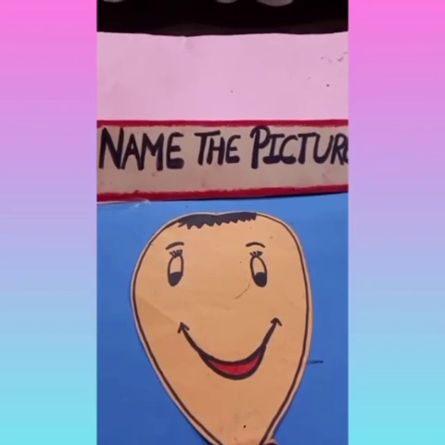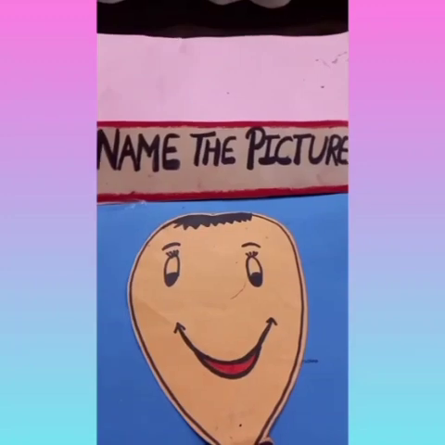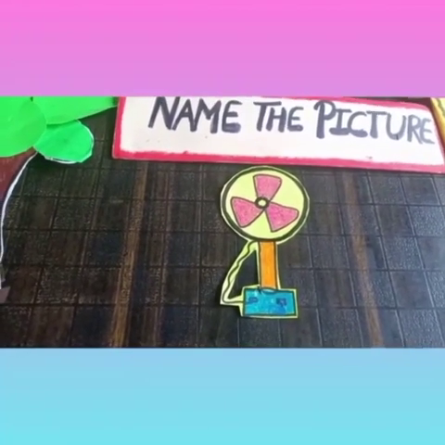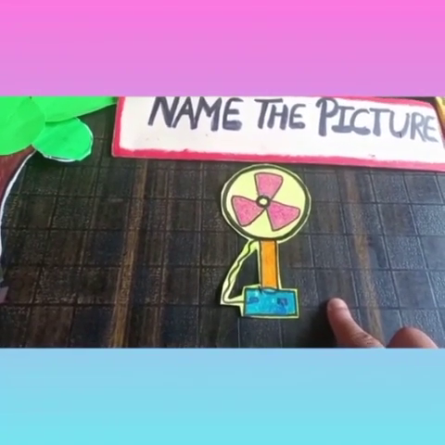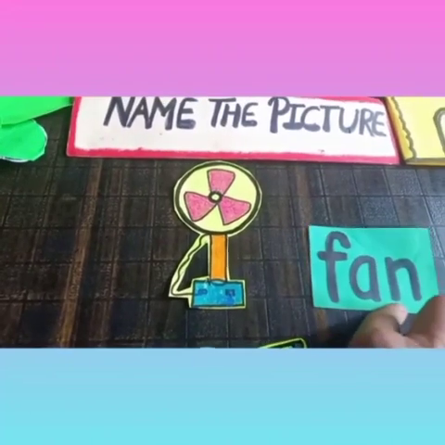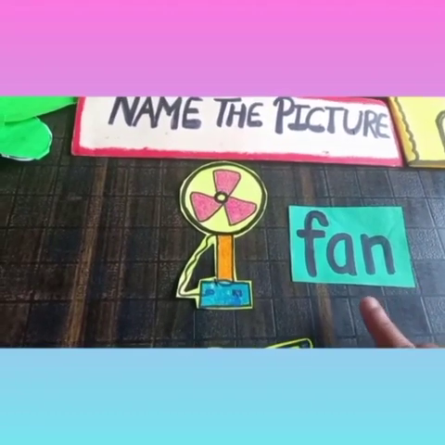So what are we going to do? We will recognize the picture first, and after that we are going to make their spelling. Okay? Can you tell me which picture this is? This is a, yes, this is a fan. F and an, fan. What is the spelling of fan? F and an, fan. This is the spelling of fan.